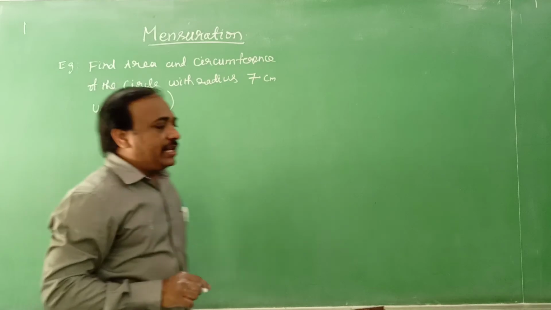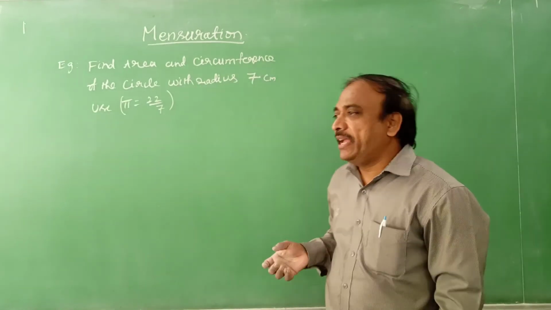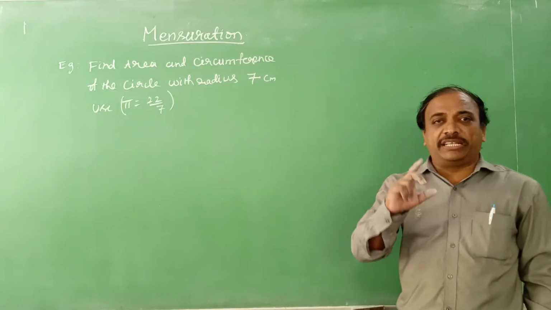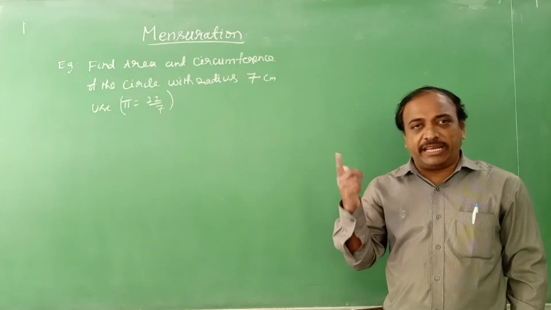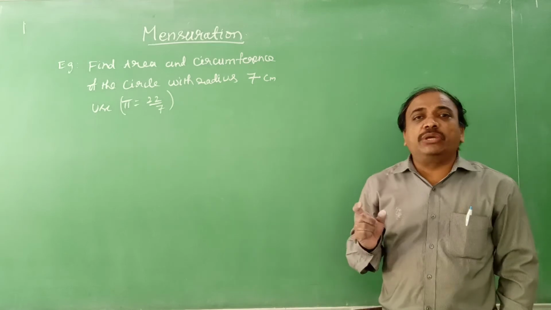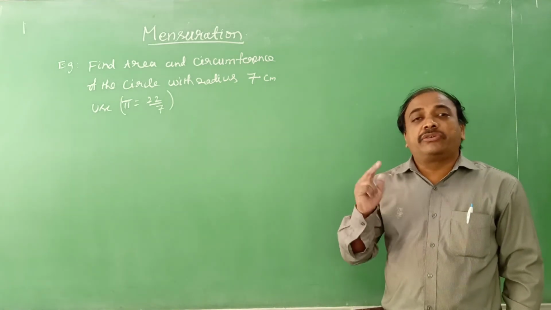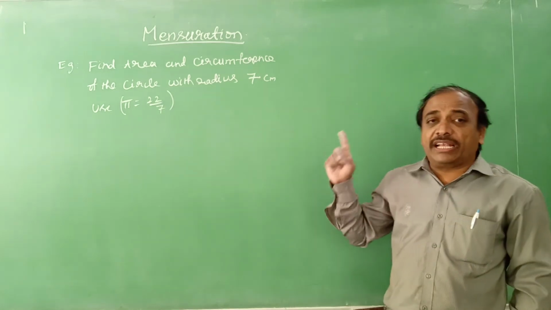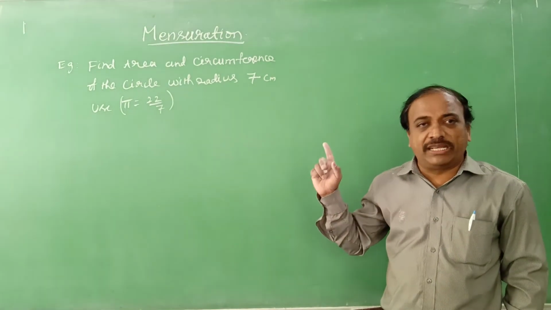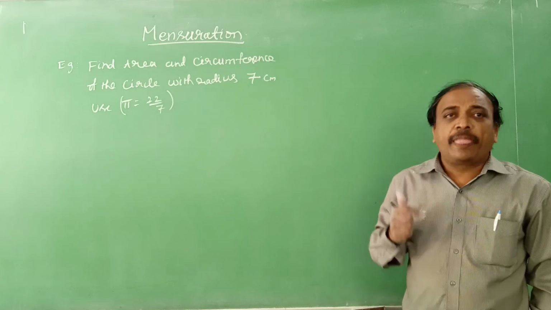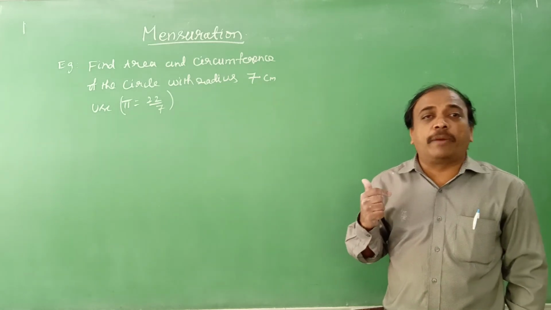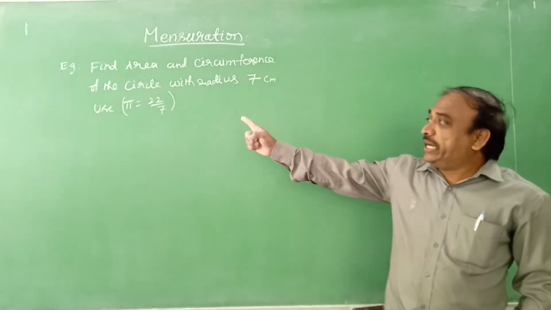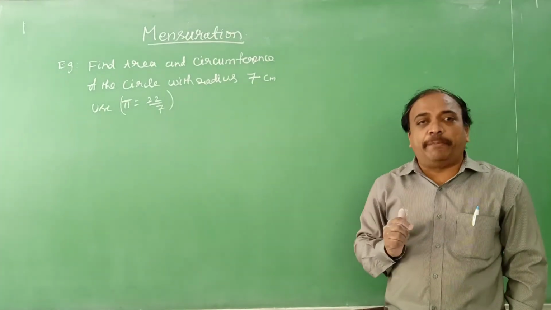Now I forgot to tell you one more thing. The value of pi is a constant, the ratio of the circumference and the diameter, which we had an activity on in the earlier classes. You can write pi as 22 by 7 unless they give otherwise. Pi can be 22 by 7, approximately 3.14.